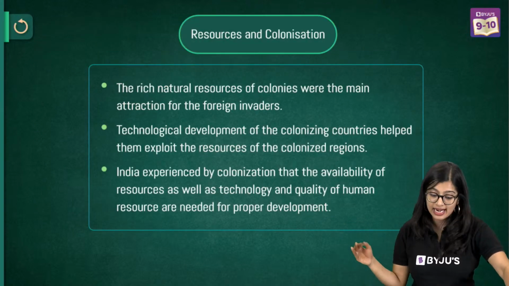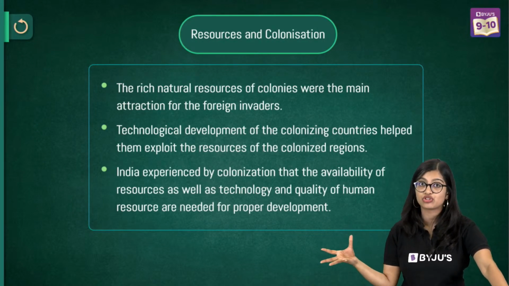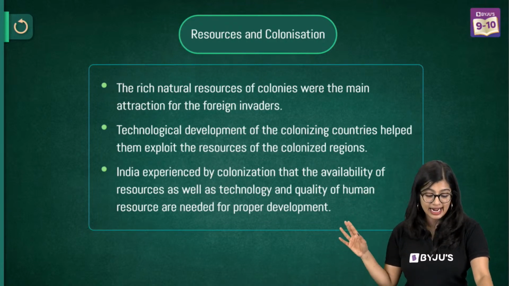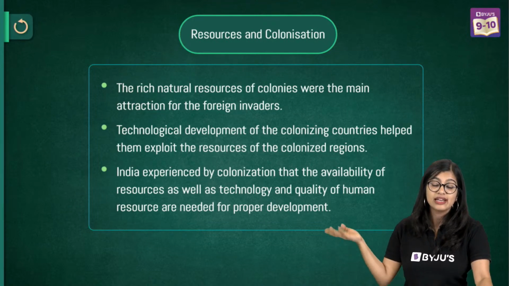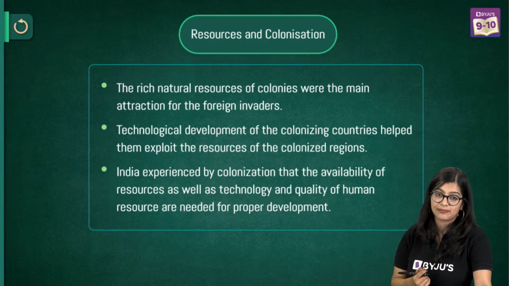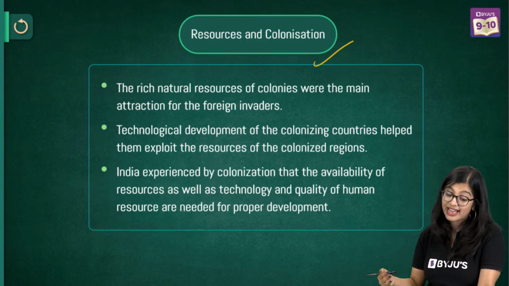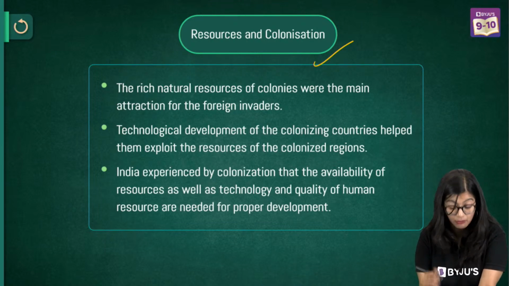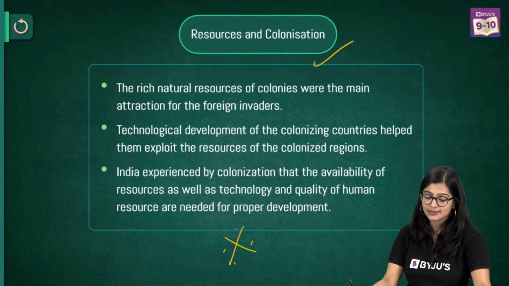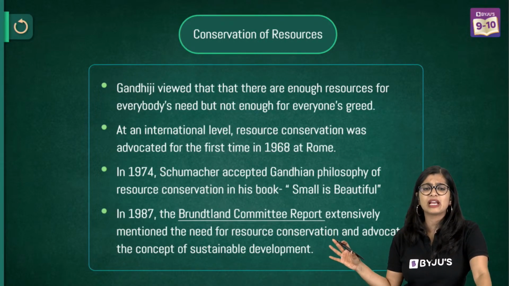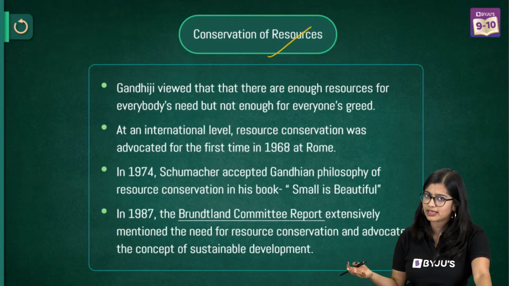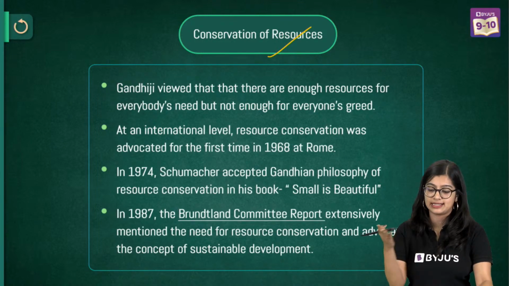Easy peasy. Then of course we know that resource planning has come into the picture because, over a period of time, especially in colonized countries like India and Africa, there has been an exploitation of resources. And we see that there needed to be technological development in order to use them. Even though India experienced colonization, the fact that we were able to utilize the technology was a building factor for us. Now, of course, we know that there needs to be conservation of resources. We need to conserve resources because overexploitation is not going to take us anywhere. So sustainable development is the way to go.